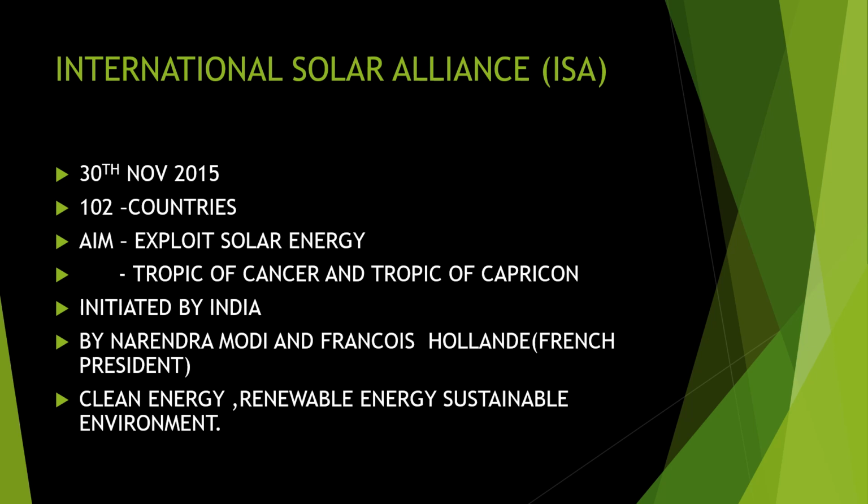So understood, exploiting solar energy is the main aim of the International Solar Alliance, and it is mainly joined by the countries between the Tropic of Cancer and the Tropic of Capricorn. You know that we divide the areas of Earth into different levels. The Tropic of Cancer and the Tropic of Capricorn are very near to the equator, so they get the maximum heat, the solar energy. So they exploit that energy as renewable energy resources for those countries. That is what they decided.